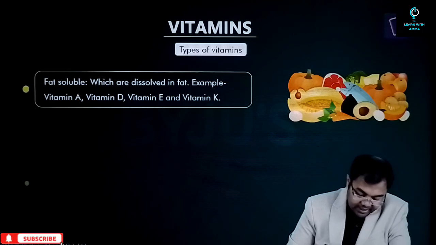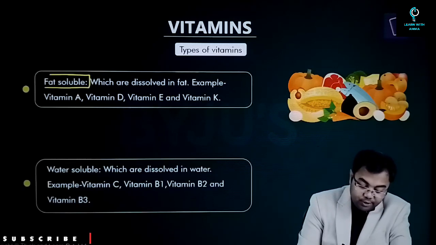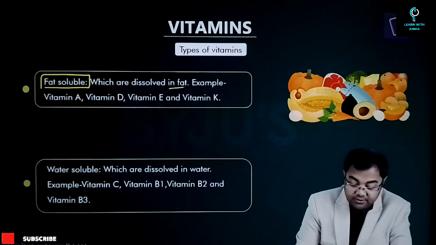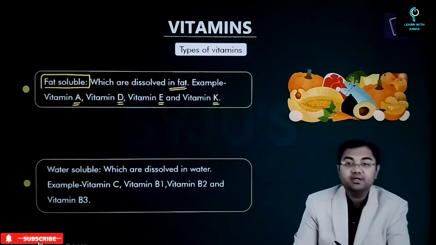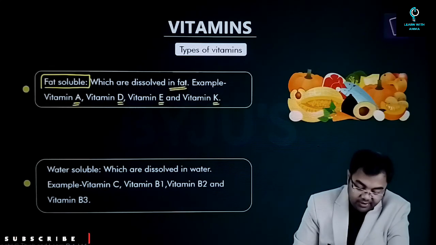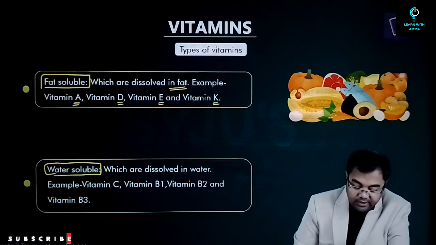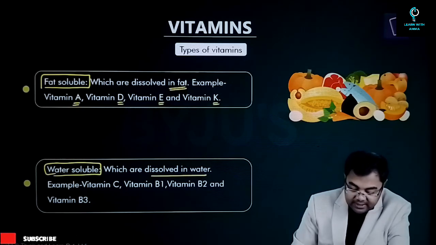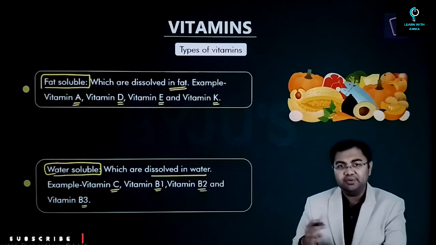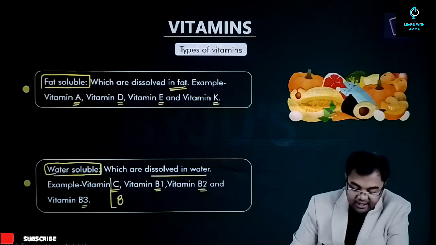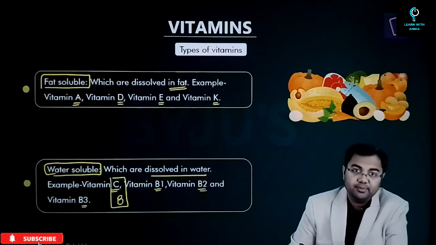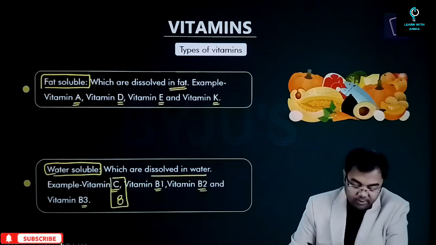Now, after this, let's look at the different types of vitamins. There are two types of vitamins. One which is called fat soluble. We had discussed this. These are types of vitamins which can dissolve in fats. You have vitamin A, D, E, and K. These are the ones which will be called fat soluble vitamins. And then you have water soluble vitamins, the ones which are dissolved in water, like vitamin C, vitamin B1, vitamin B2, and vitamin B3. So all the vitamin B's are water soluble. So vitamin C and vitamin B, these two are the ones which can be called water soluble vitamins.